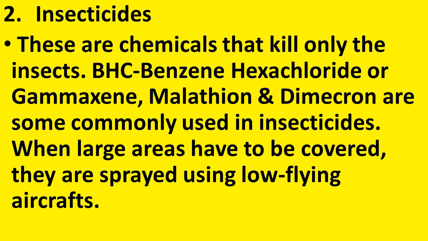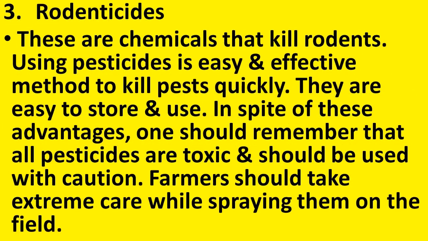Examples are BHC, whose full form is benzene hexachloride, or gamaxin and malathion, and even dimacron. These are the insecticides that can be sprayed in the field to kill the pest. But if we have to spray a large area, then it can be spread using a low-flying aircraft. The third method is rodenticides. These are the chemicals that kill rodents. So rodenticides are the chemicals that can kill rodents like rats.